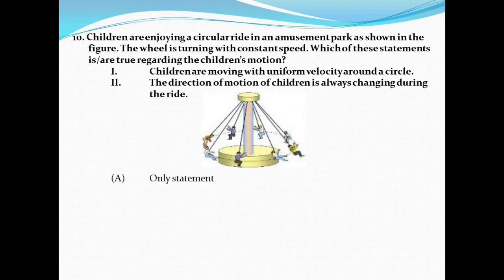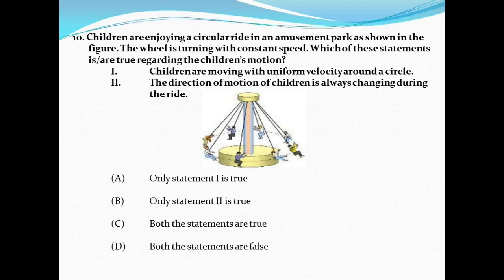Last question, question number 10. Children are enjoying a circular ride in an amusement park as shown in the figure. The wheel is turning with constant speed. Which of these statements is are true regarding the children's motion? Statement 1. Children are moving with uniform velocity around a circle. Statement 2. The direction of motion of children is always changing during the ride.